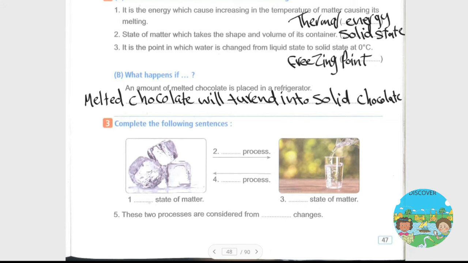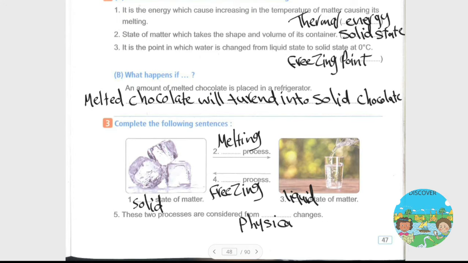نمبر 1 عندي state of matter دي إيه؟ الايس هنا solid state of matter. نمبر 2 هنا عندي الووتر، الايس بقت إيه؟ بقت ووتر، حصل لها إيه؟ melting process، انصهار. اوكي and نمبر 3 بيقول لي ان ده state of matter ده liquid سائل. اوكي نمبر 4 عندي freezing عشان turn into ice the freezing process. اوكي طيب والنمبر 5 بيقول لي ان these two processes are considered physical changes.